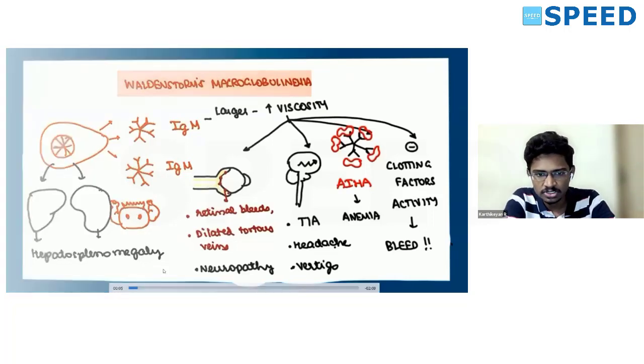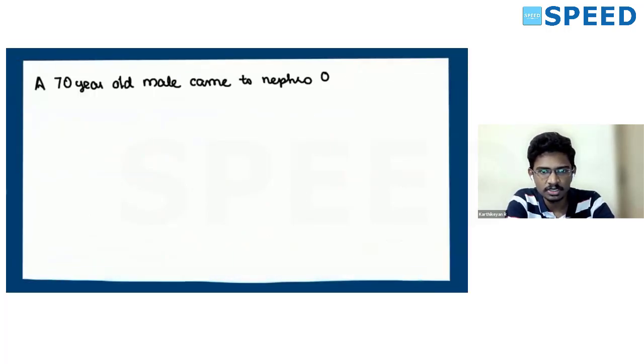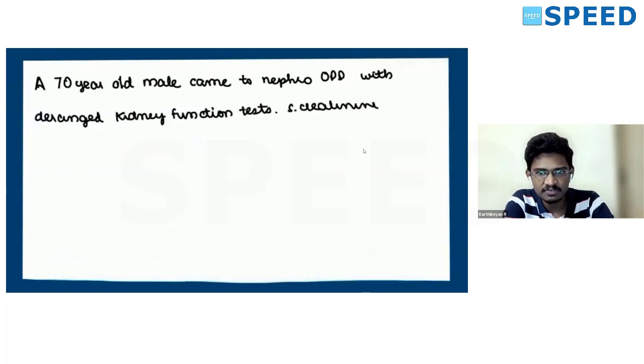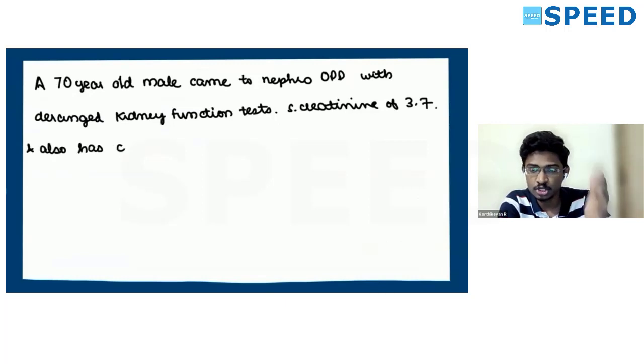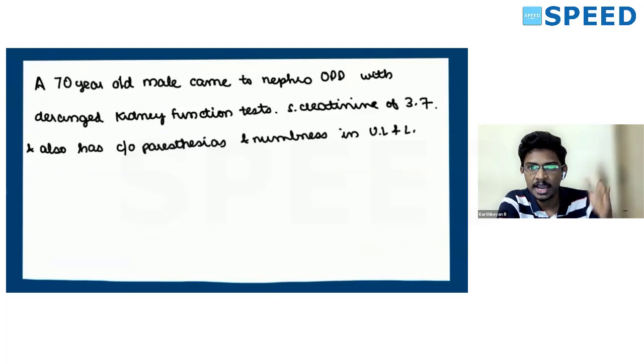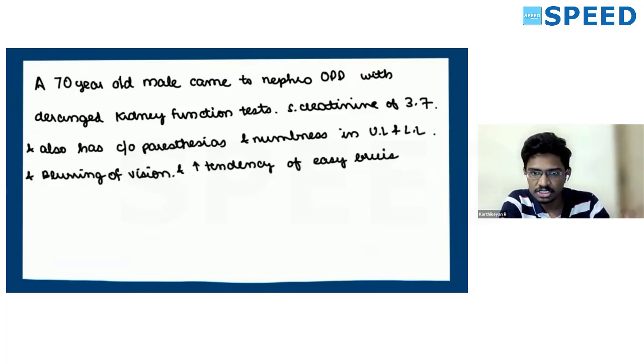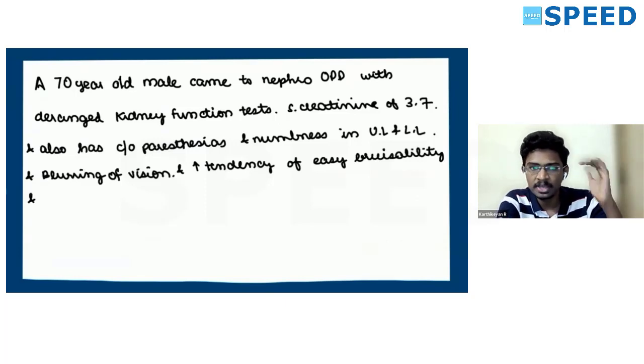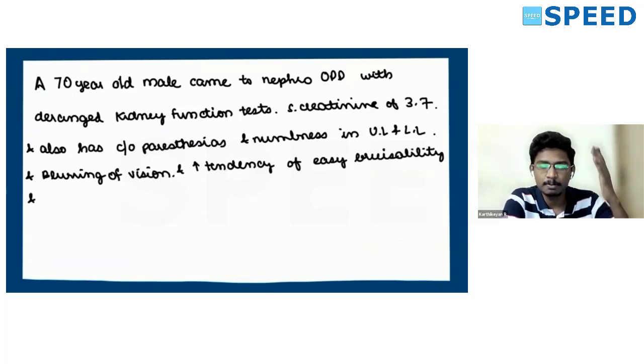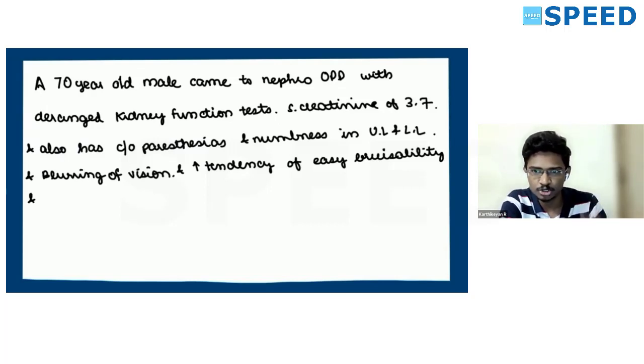So now just see the question. We'll just see the question once. What will tell? Deranged kidney function test. Yes, it is possible due to deposits of IgM in the kidneys causing IgM nephropathy, amyloid nephropathies, and paresthesias, numbness due to neuropathies, and blurring of vision due to retinal hemorrhages, tortuous, dilated retinal veins, papilledema, all those things.